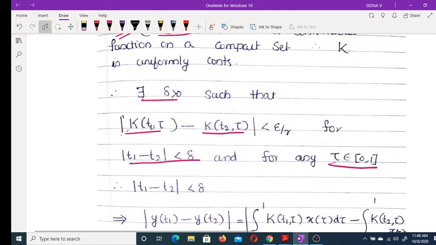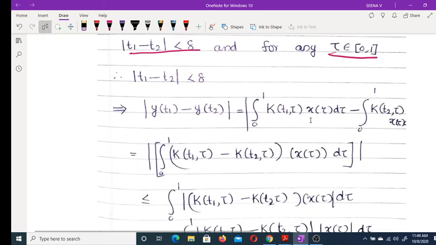Here we are fixing τ; τ may vary. If you fix this τ, then we have this result. We are choosing epsilon by r for any epsilon. There exists a delta greater than 0. Therefore, for modulus of t1 minus t2 less than delta, this is less than epsilon by r. Therefore, what about modulus of y(t1) minus y(t2)? This is equal to the modulus of this result, combining these two integrals.